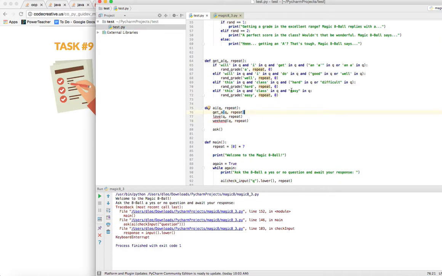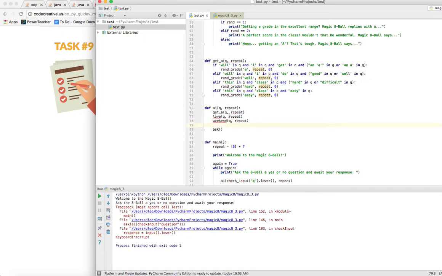And so if they ask a question that gets caught in this set of checks, then the 0 index in the repeat array is going to be incremented to 1. And then if this gets caught in the checks, one of the questions there, then the second element in the repeat array is going to be incremented. Here, the third element is going to be incremented.